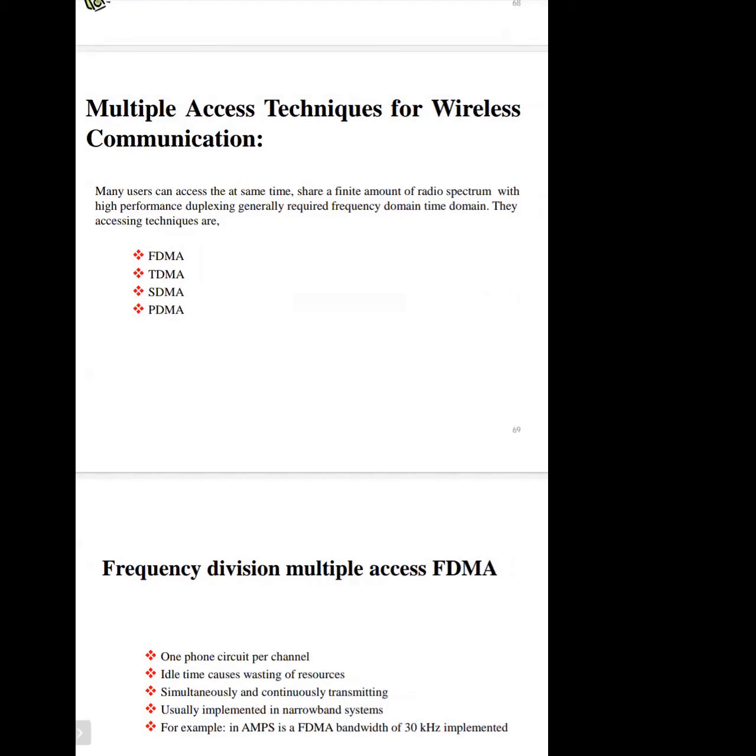Mostly in wireless communication systems, we prefer the time sharing concept. Frequency sharing was used in earlier analog wireless communication systems. Now we have digital wireless technologies, so we mostly use TDMA techniques for multiple access in wireless communication.